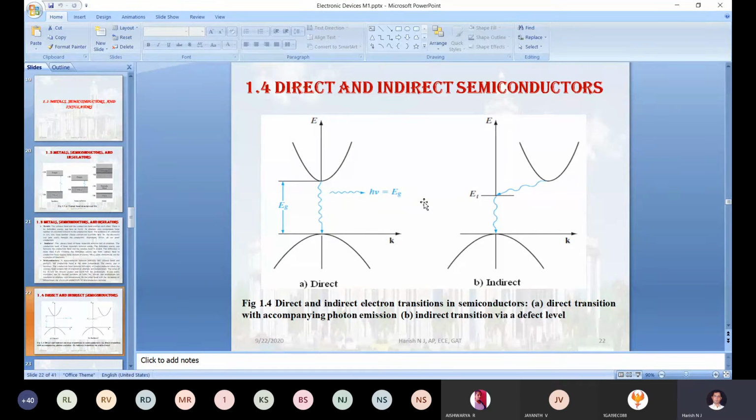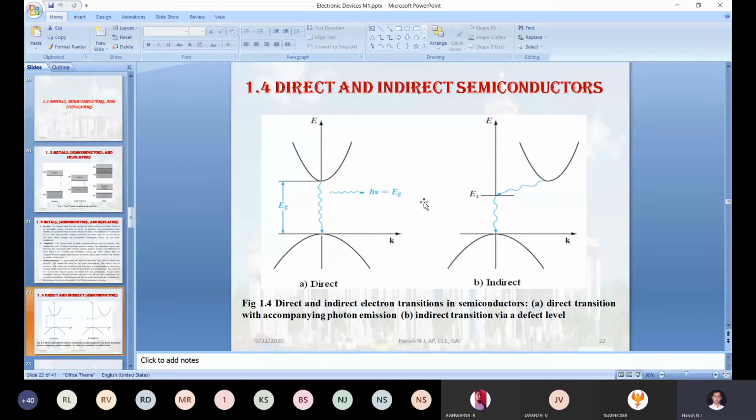The direct semiconductor is used for making LEDs as well as lasers. LED means maybe different colors and different voltage levels also. The different color and voltage level depend on which type of semiconducting material you use for fabrication of these two devices. Next, the indirect semiconductor is mainly used for the fabrication of PN junction diodes and transistors.